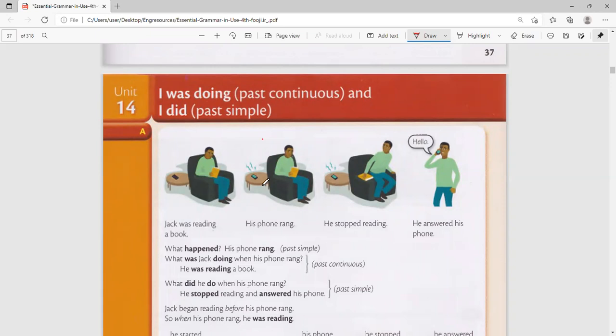When Abdurrahman called me yesterday in the morning, oh, I was watching a movie. So I was watching a movie tells me that thing that had started, but I had not finished. I was in the middle of doing it.